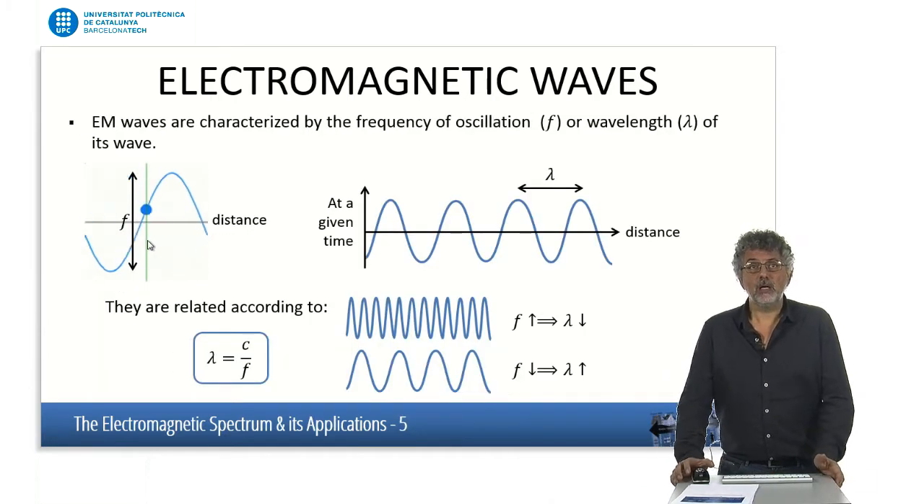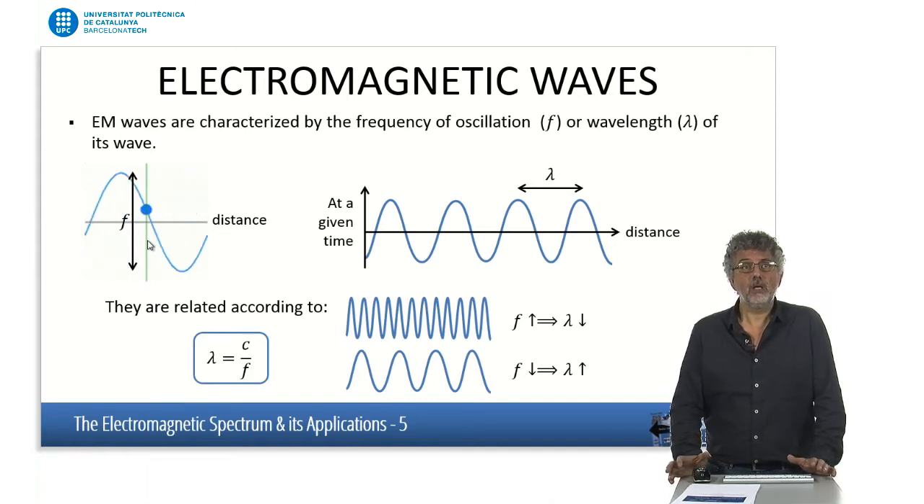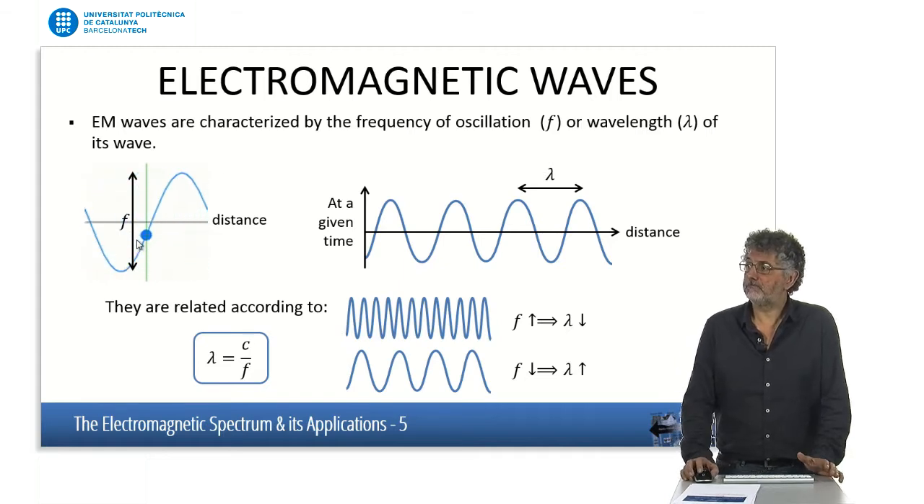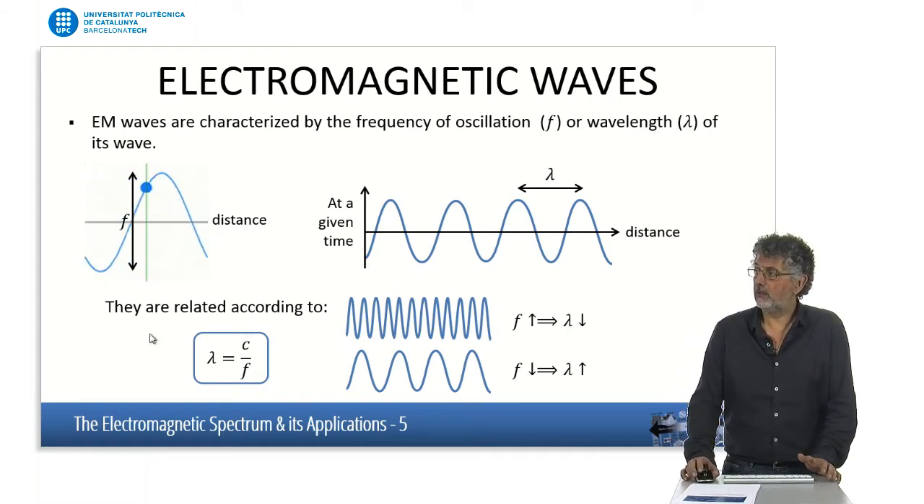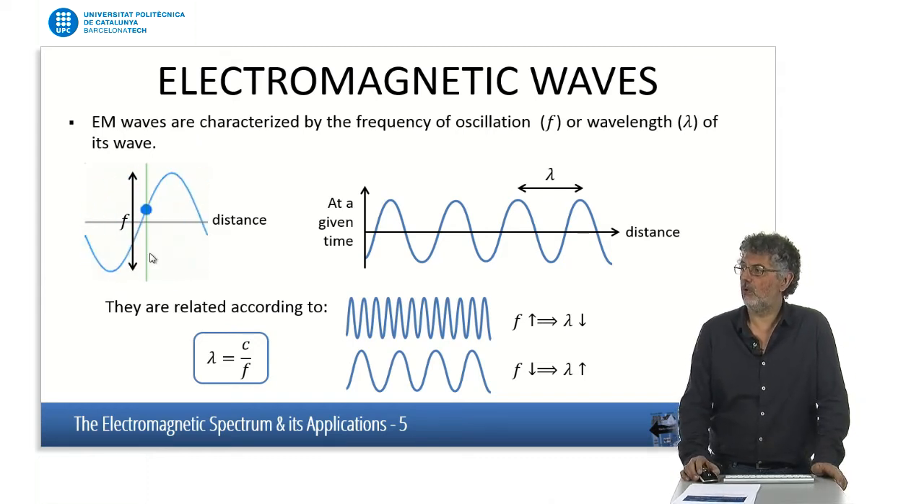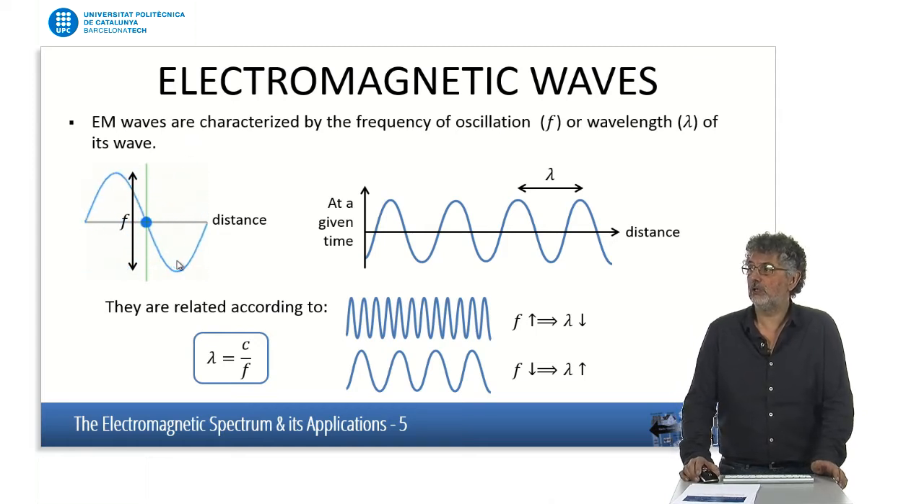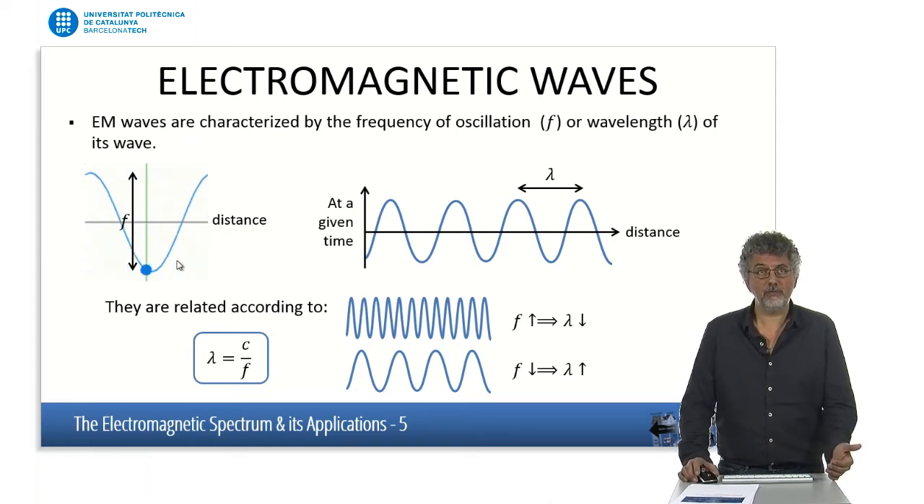If we have a harmonic oscillation, we can look at the wave in two different ways. If we assume one fixed place in space, and we look at the evolution of the field as a function of time, we'll see this sort of oscillation. And of course, we measure that oscillation as the frequency of the wave.